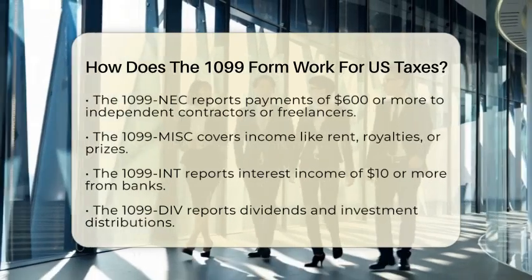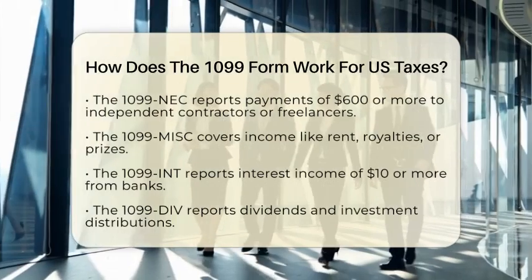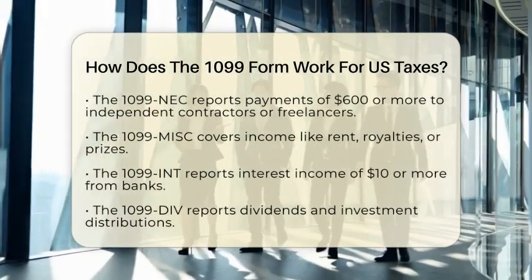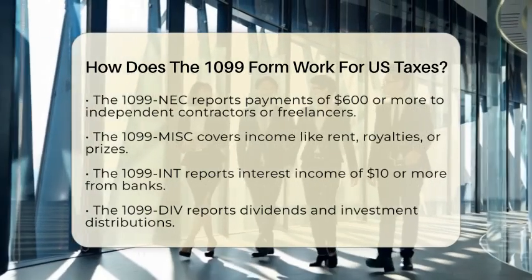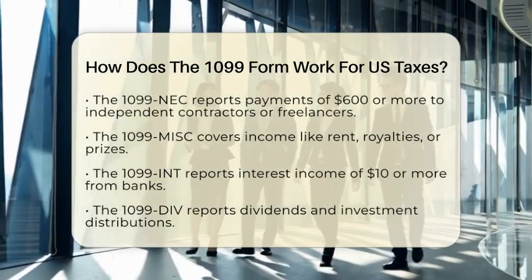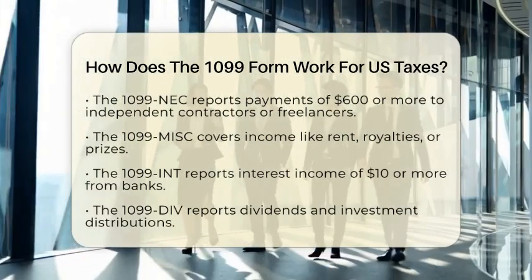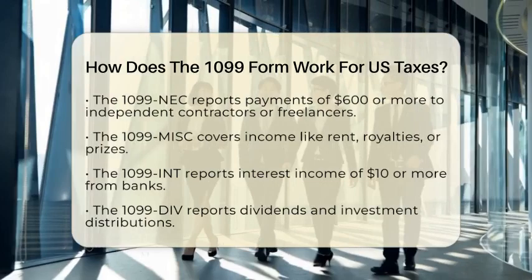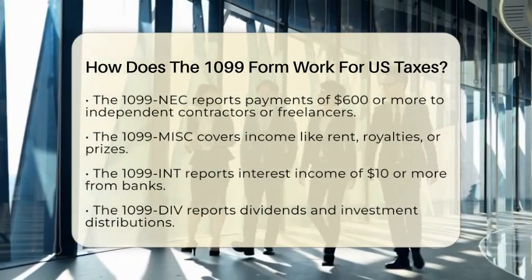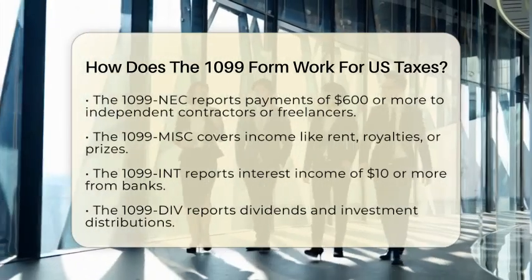The most common is the 1099 NEC, which reports payments of $600 or more made to independent contractors or freelancers for services. If you do freelance work or gig jobs, you will likely see this form. The 1099 MISC is used for other types of income like rent, royalties, or prizes that don't fall under the 1099 NEC. The 1099 INT reports interest income of $10 or more paid by banks or financial institutions.